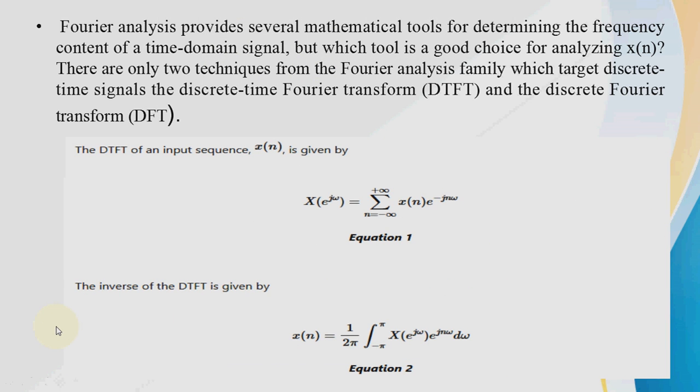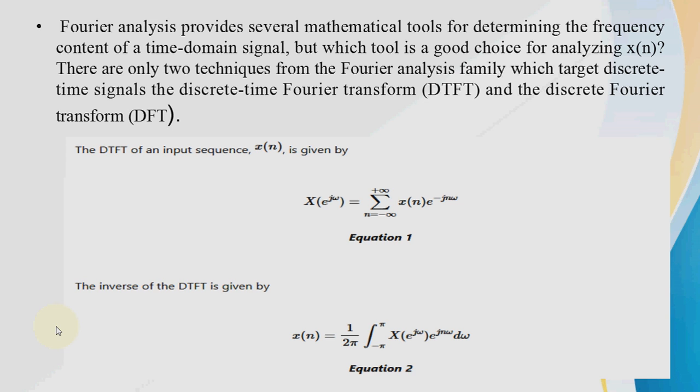Fourier analysis provides several mathematical tools to determine the frequency content of a time domain signal. But which tool is a good choice for analyzing x of n? There are only two techniques from the Fourier analysis family which target the discrete time signal: the discrete time Fourier transform and the discrete Fourier transform. So the two techniques used to analyze this kind of signal are, one, the DTFT and, second, the DFT.